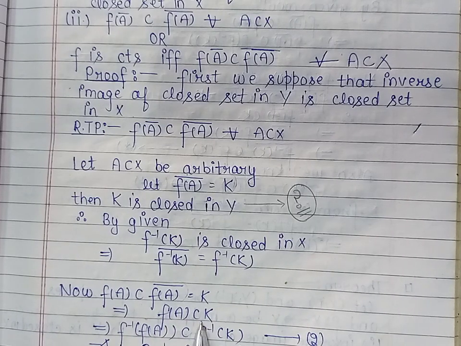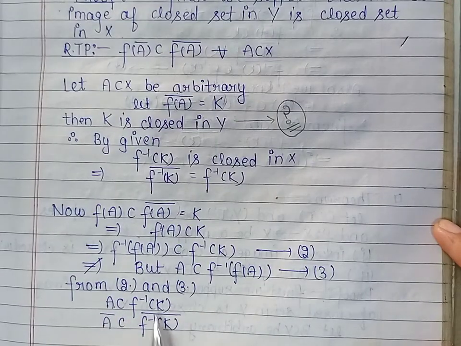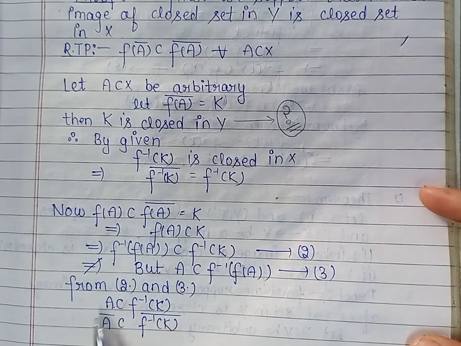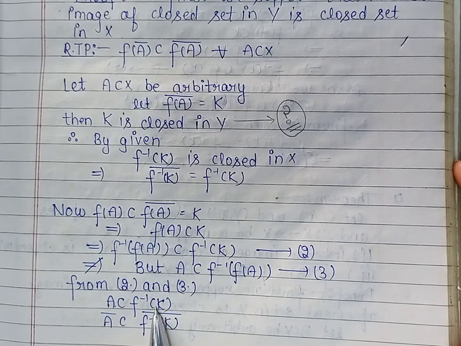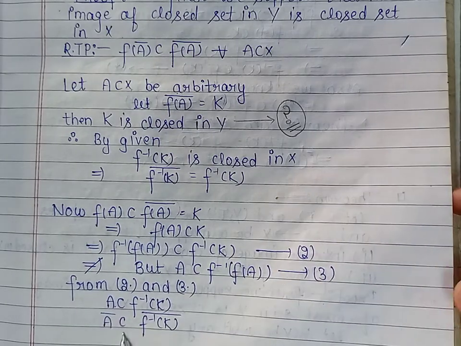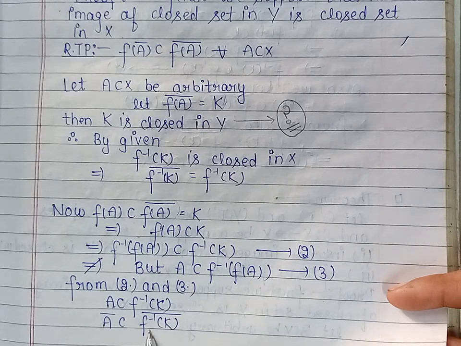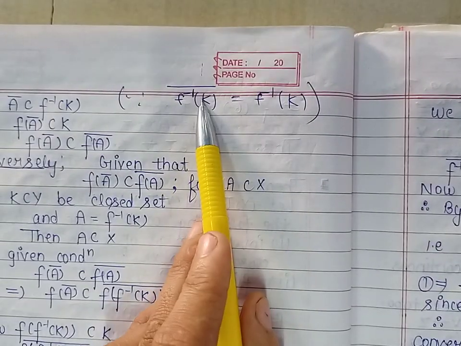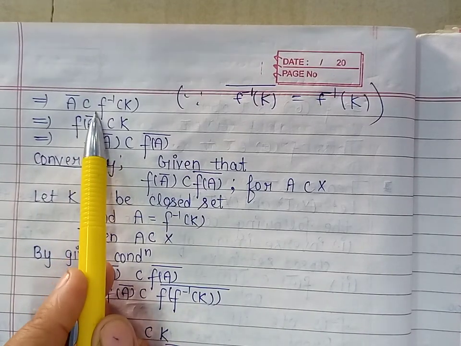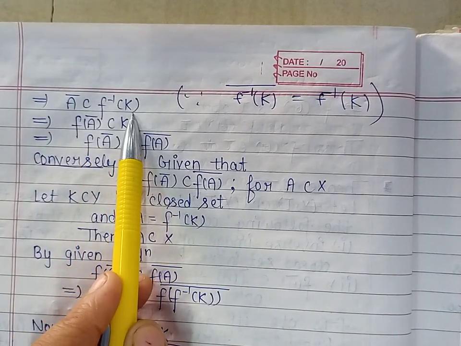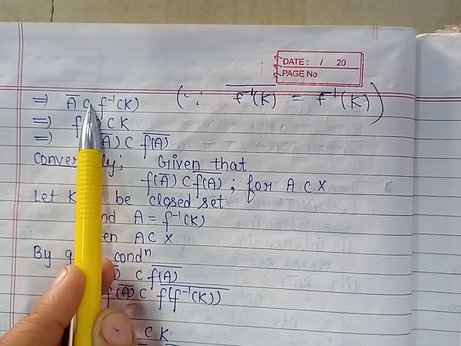So their inverse images, f inverse of f of A, will be contained in f inverse K. So from here we get A is contained in f inverse K, and we know that if one set is contained in another, then its closure is also contained in the closure of the other set. So closure of A will be contained in closure of f inverse K. Now f inverse K is closed, so its closure will be identical with itself. So we get closure of A is contained in f inverse K, and therefore f of closure of A is contained in